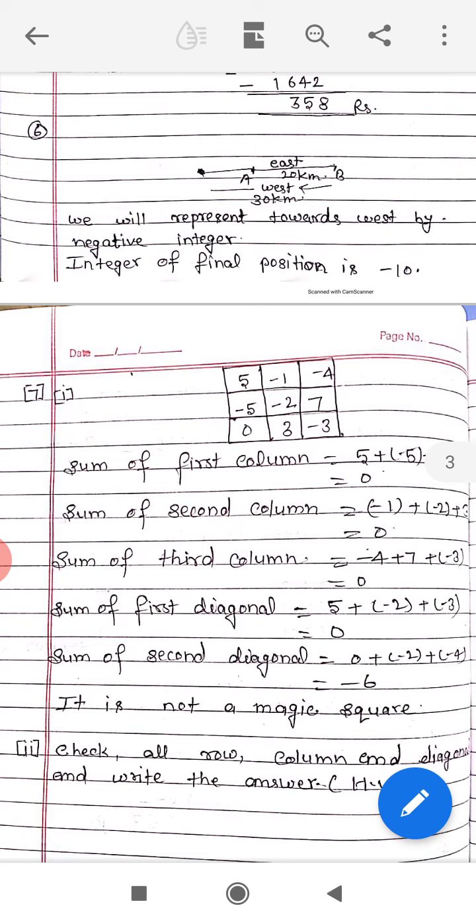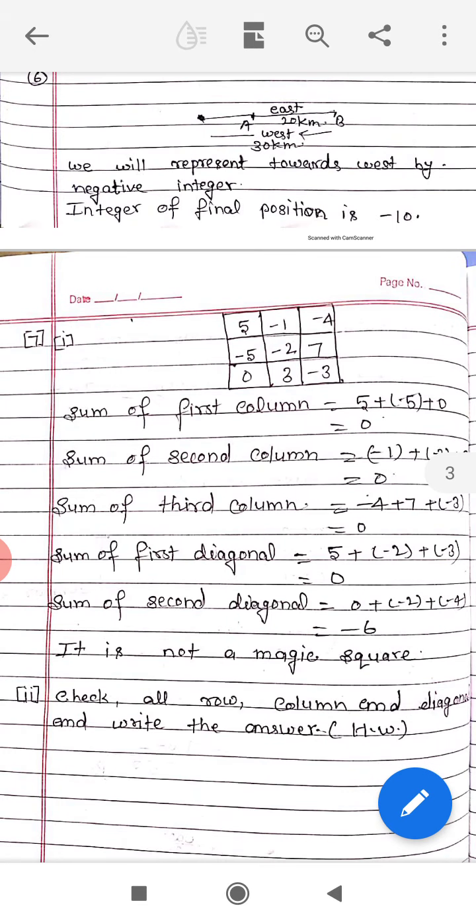Question number 7. In a magic square, each row, column and diagonal have the same sum. Check which of the following is a magic square. Means we have a square, and in a square we have 3 rows, 3 columns and 2 diagonals. When the sum of all rows, all columns and all diagonals is the same, then we say that this is a magic square. Then we find the sum of the first column.